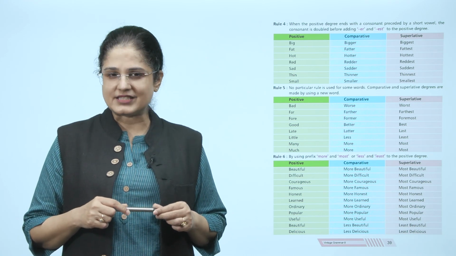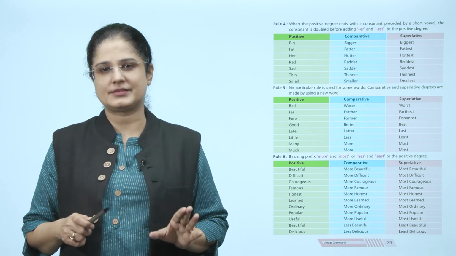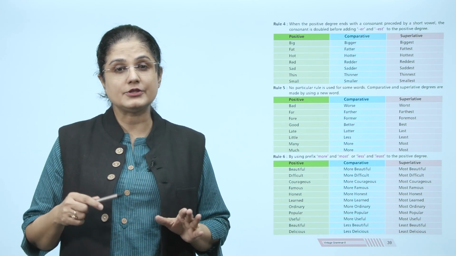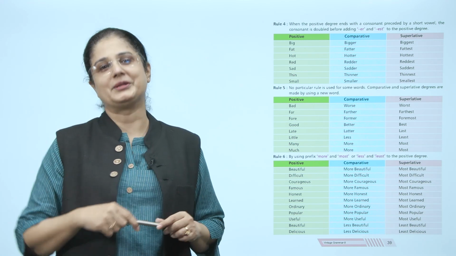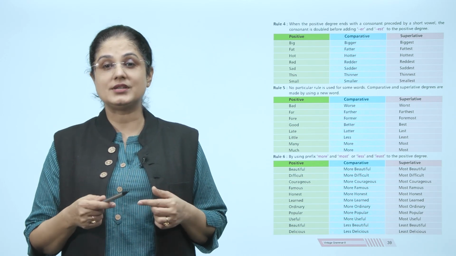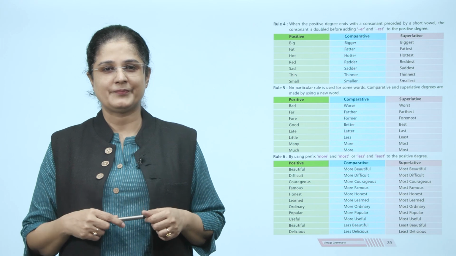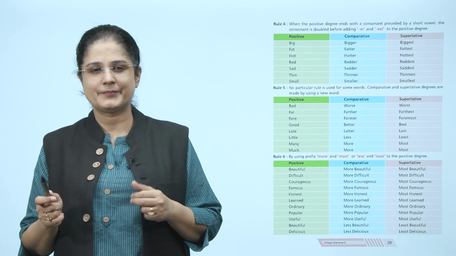Now Rule 5 states, no particular rule is used for some words. Comparative and superlative degrees are made by using a new word. For example, bad changes to worse and worst. Far changes to farther and farthest.